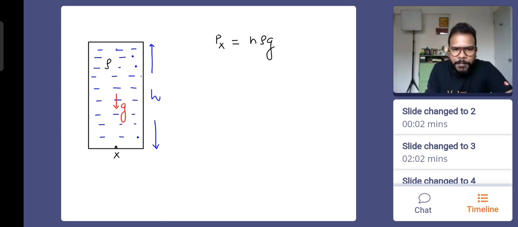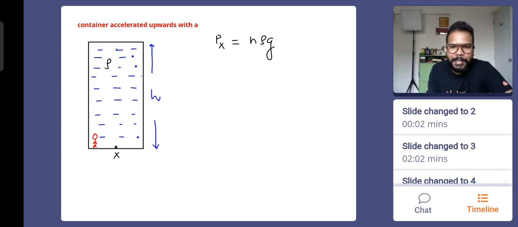So what was happening in the previous case? The only force which was acting downward was gravity. So the only acceleration was acceleration downward, even when the liquid and the container was stationary. Okay, container at rest. This was the case. Now, when the container is accelerated upward, and I'm looking at it from the non-inertial frame of reference, that's why I'm not showing you the acceleration direction. Can you tell me the direction of pseudo force, upward or downward? It is downward, right? So what will you say is the effective value of g, g effective? g plus a or g minus a? Can I say it will be g plus a, because pseudo force will also act downward. So this is the acceleration due to pseudo force.